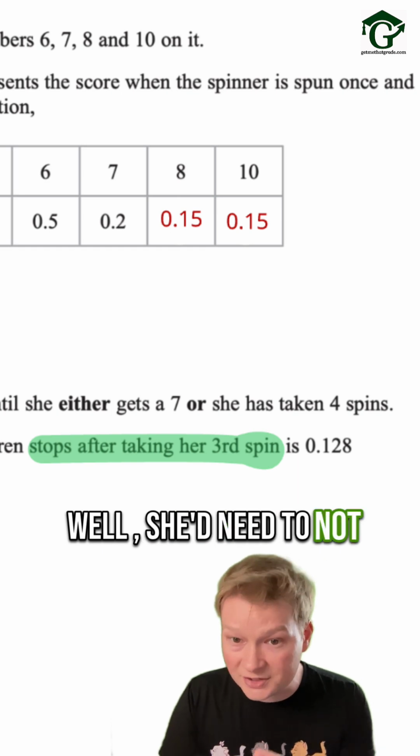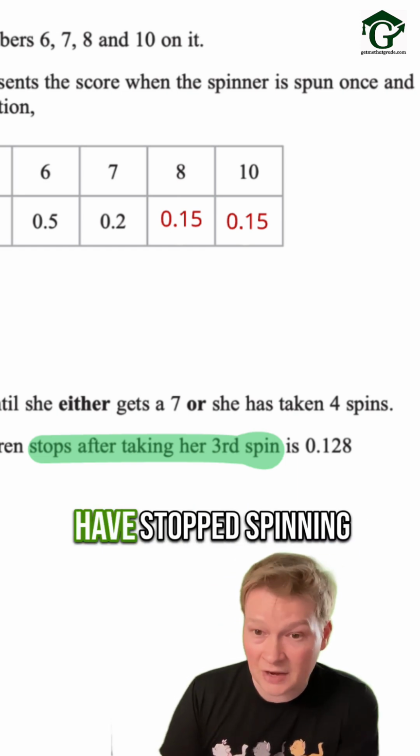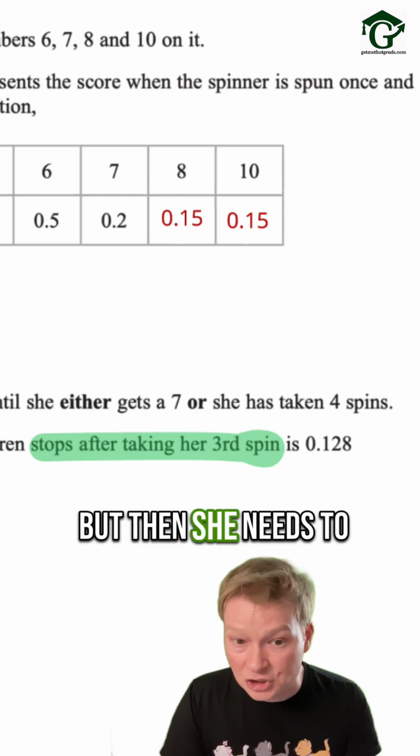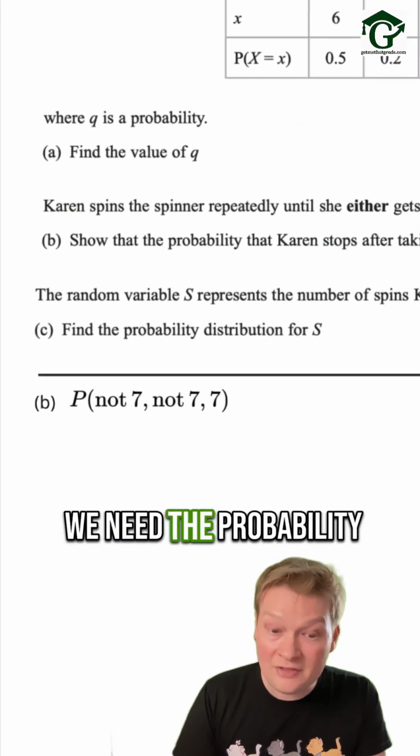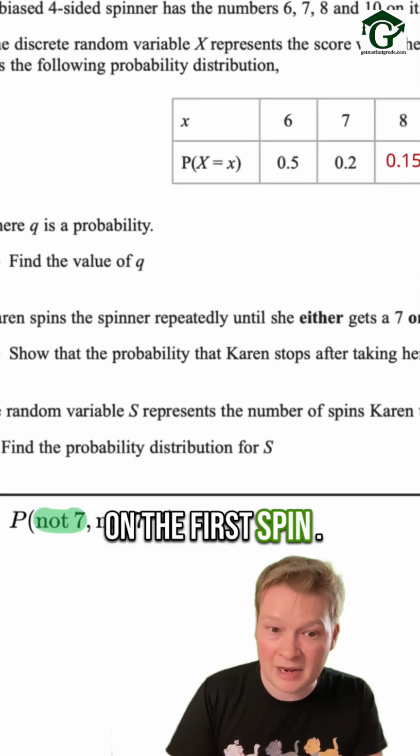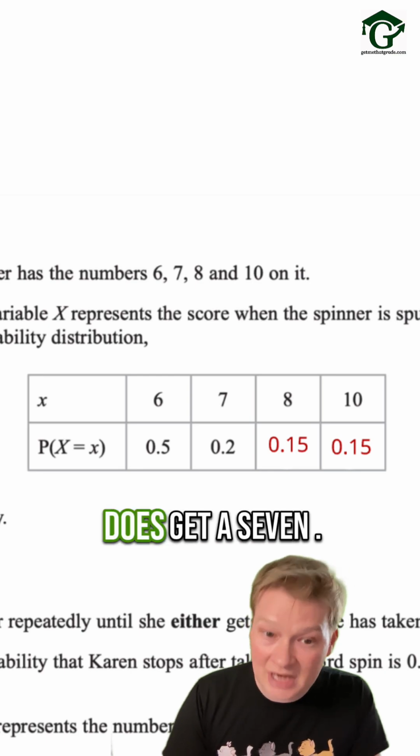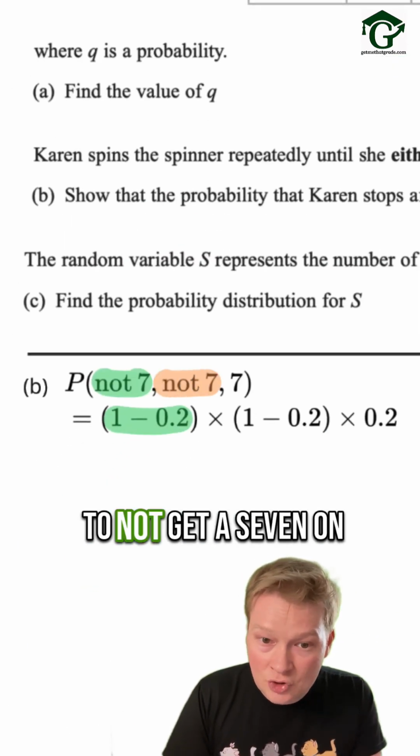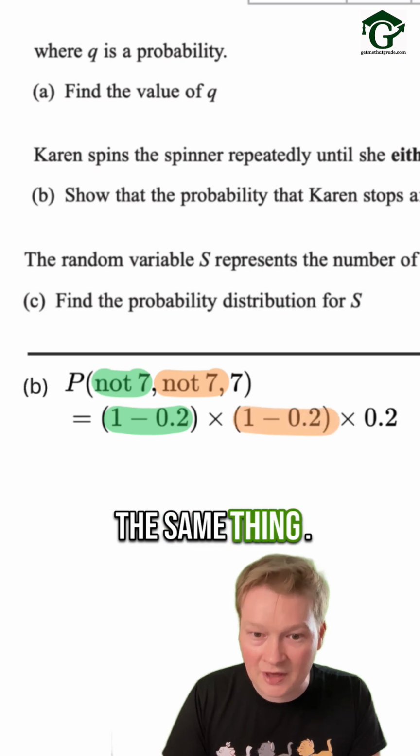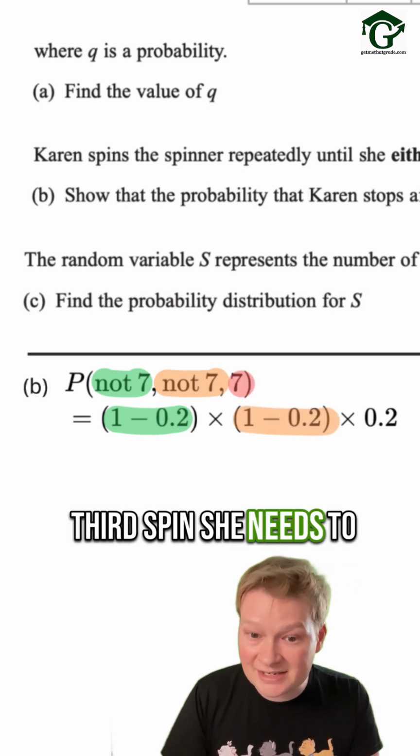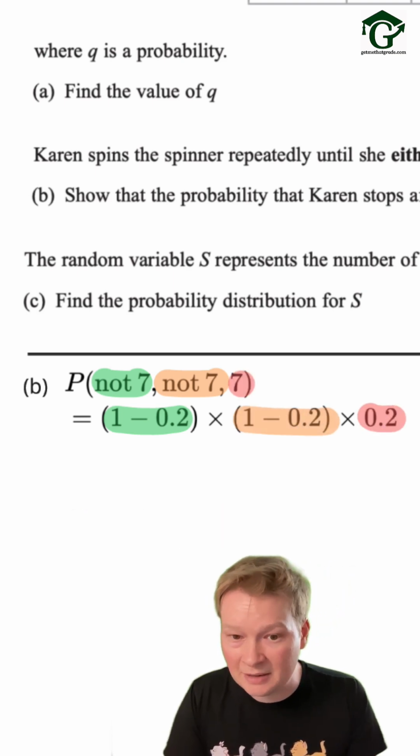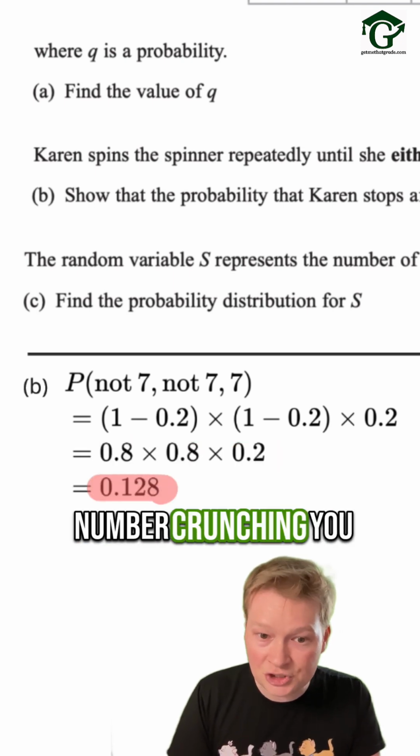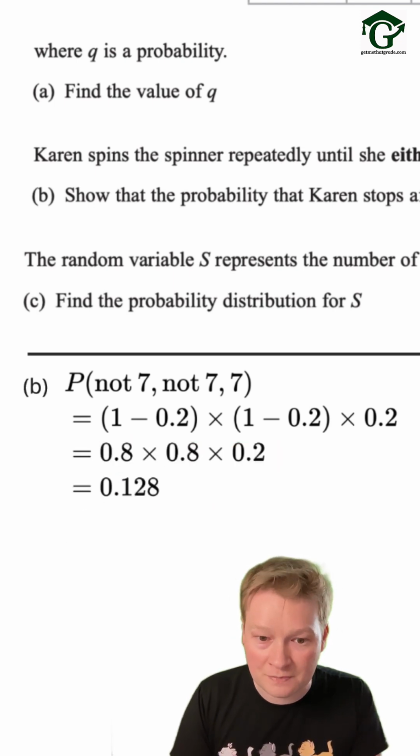Well, she'd need to not get a 7 on the first spin, because otherwise she would have stopped spinning. And again, not get a 7 on the second spin. But then she needs to get the 7 on the third spin. We need the probability of not getting a 7 on the first spin. That's 1 minus the probability that she does get a 7, 1 minus 0.2 from the table here. And again, we need her to not get a 7 on the second spin, the same thing. Then finally on the third spin, she needs to get the 7 so that she stops spinning. So we end up multiplying 0.8 by 0.8 by 0.2, and if you do the number crunching, you get the 0.128 from the question.